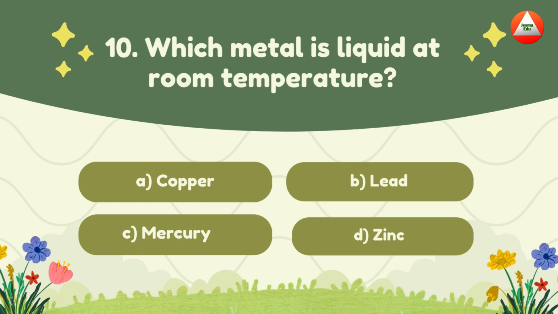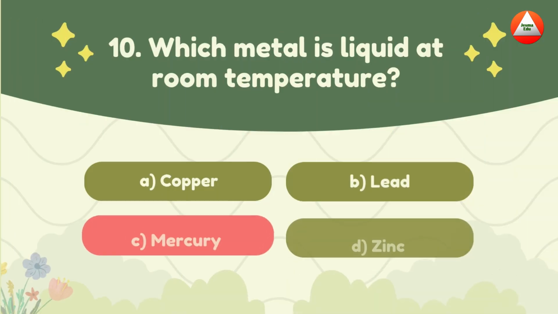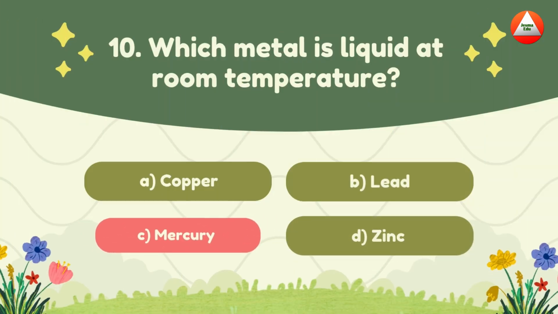Which metal is liquid at room temperature? A. Copper, B. Lead, C. Mercury, D. Zinc. The answer is mercury. Mercury, the metal that moves.